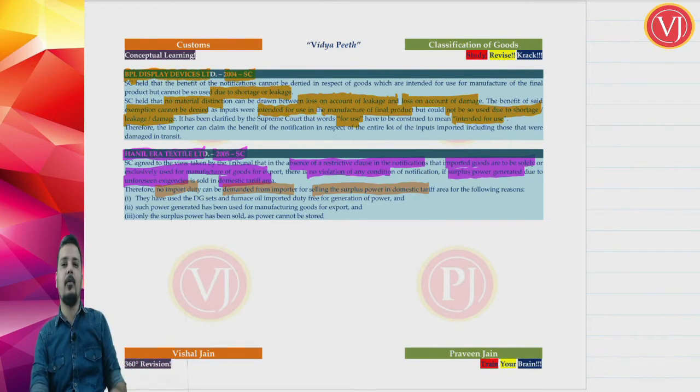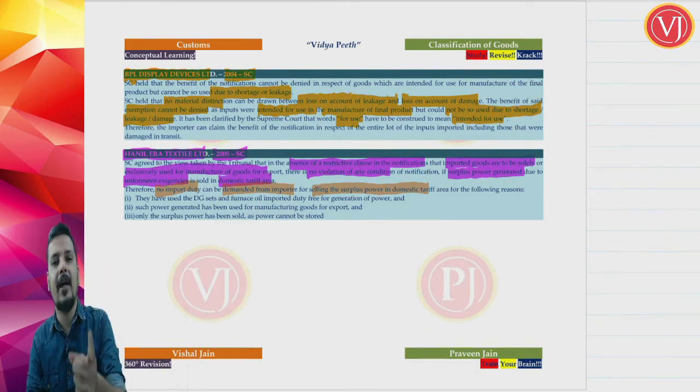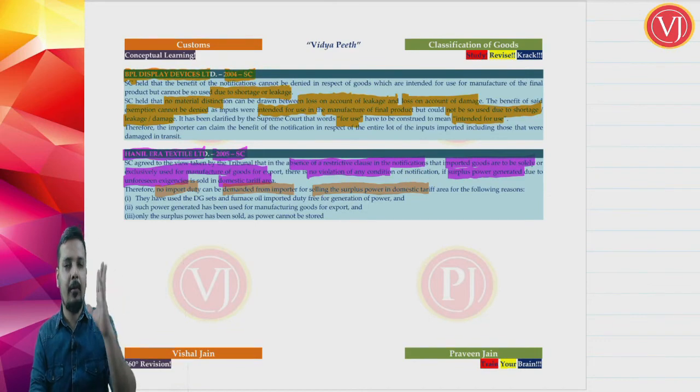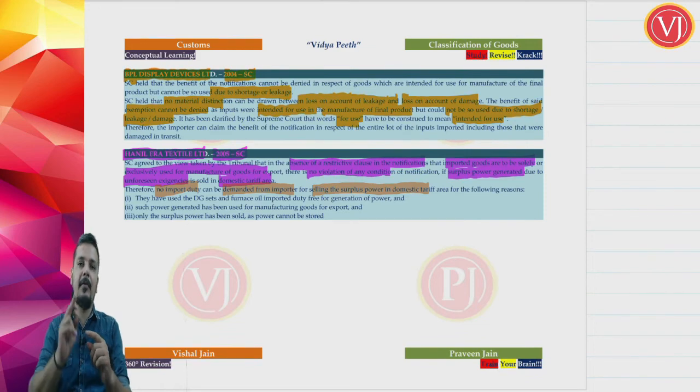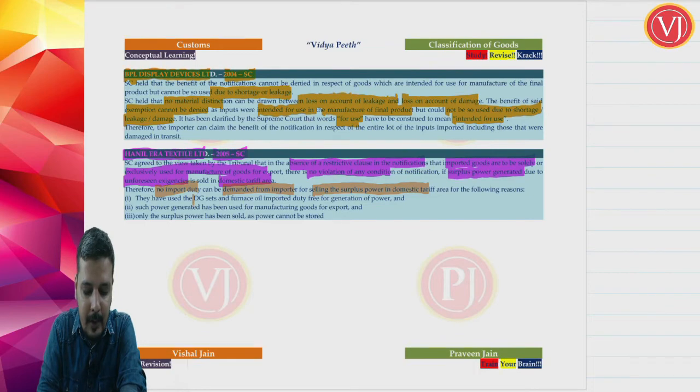Assume that you have imported capital goods at a concessional rate, and you have said that these capital goods will be used for generating power, which will be used only for manufacturing export goods. You have imported diesel generator sets and furnace oil, free of cost, for generation of power, and you have promised that that power will be used only for manufacturing goods which are going to be exported.